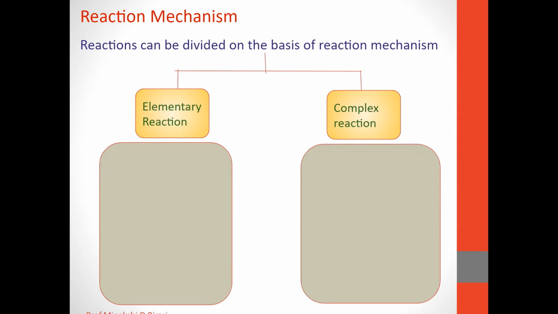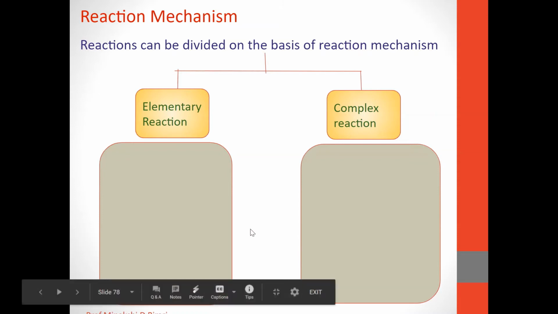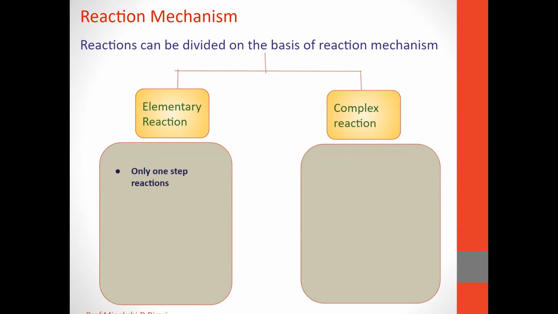When we observe, most of the chemical reactions are complex reactions. In elementary reactions only one step is observed. There is no intermediate form, it does not involve any intermediate. It occurs in a single step.